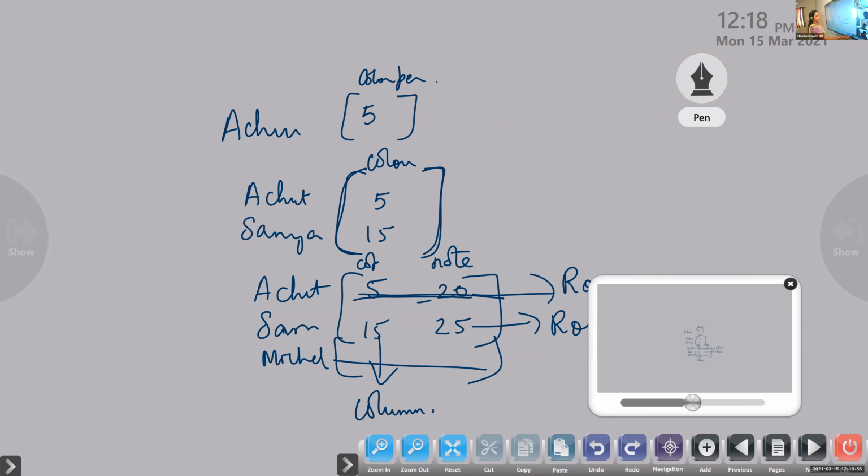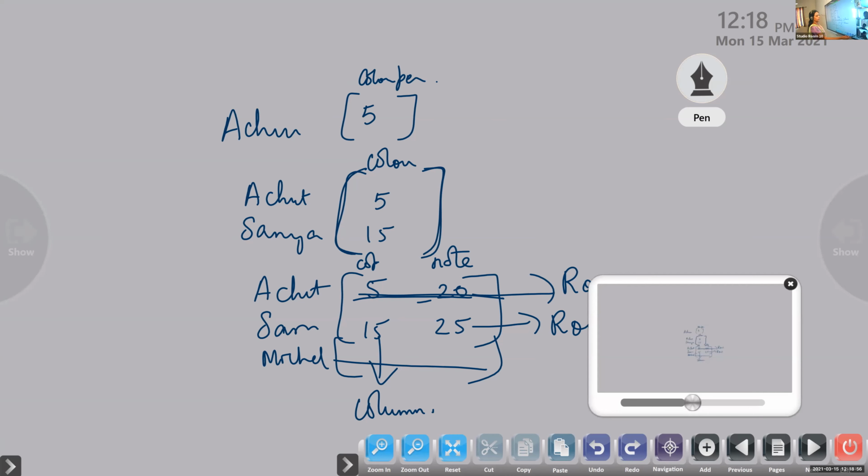And we use capital letters for representing the matrices.